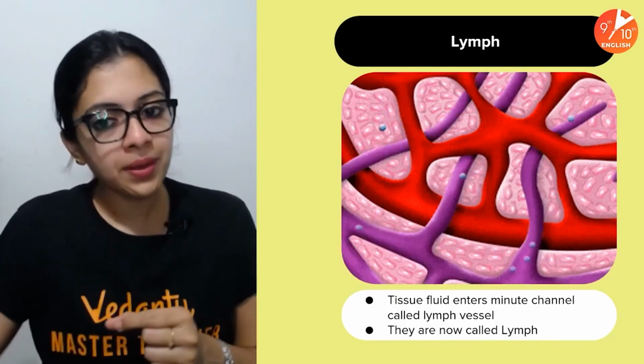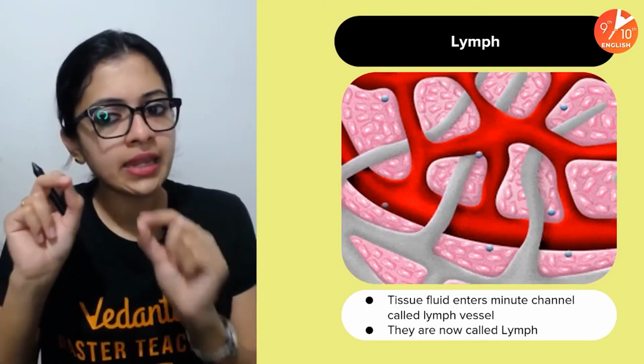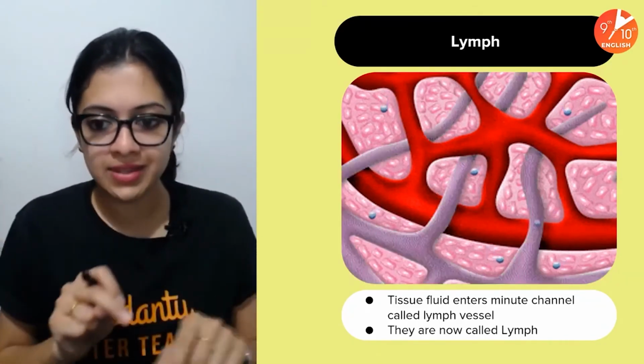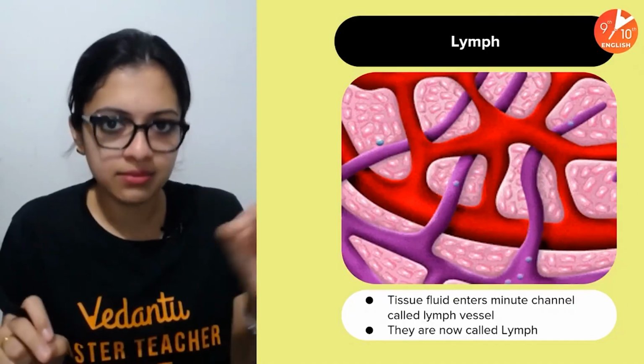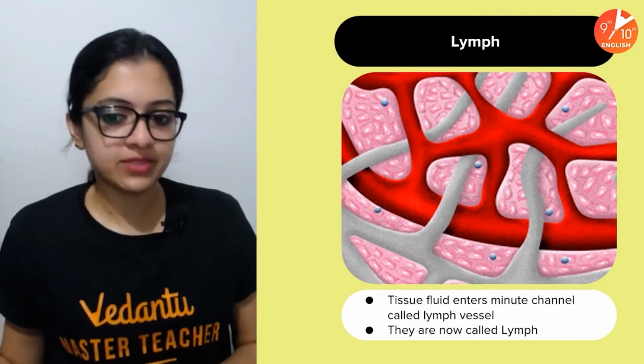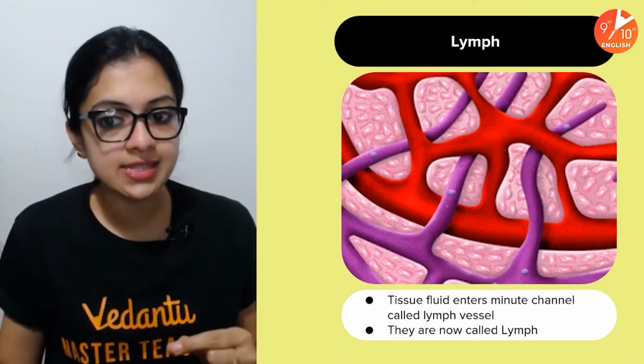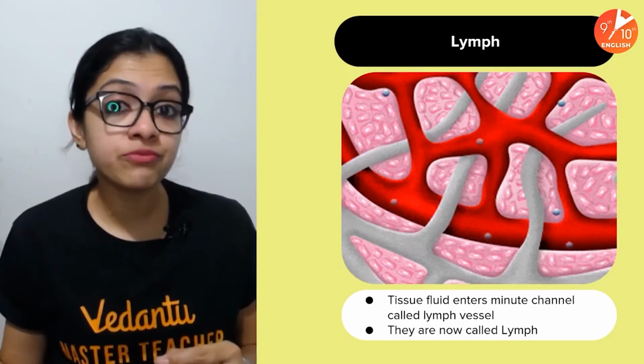As you see here, when blood flows through the blood vessels under very high pressure, through the tiny pores along the walls of the blood vessels, some bits of the blood, like the plasma and WBCs, may ooze out. So they become part of the tissue fluid. The tissue fluid may then enter minute channels, which are called lymph vessels.